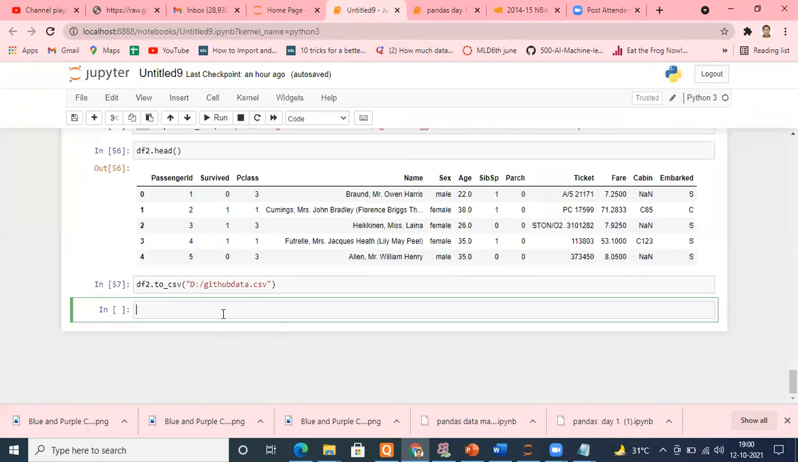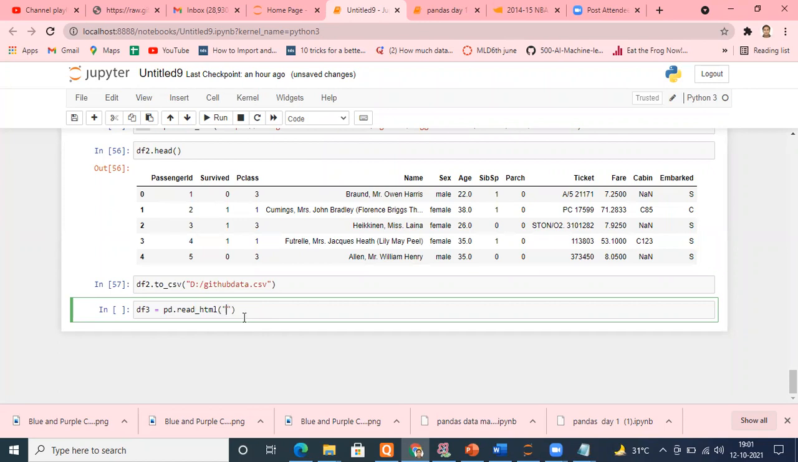Going to the untitled notebook, again creating a data frame. Suppose the name is df3. This time I'm typing pd.read_ underscore. Where do you want to fetch data from? HTML. Yes, very good. You need to fetch data from HTML. Agree, everyone? So just place HTML,